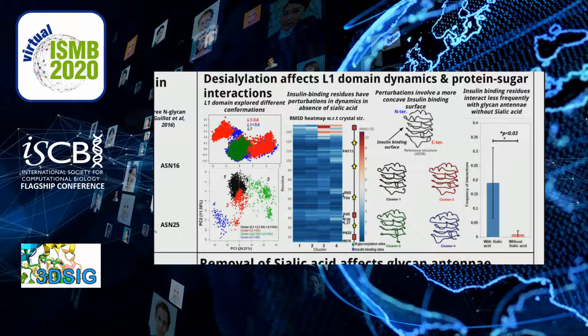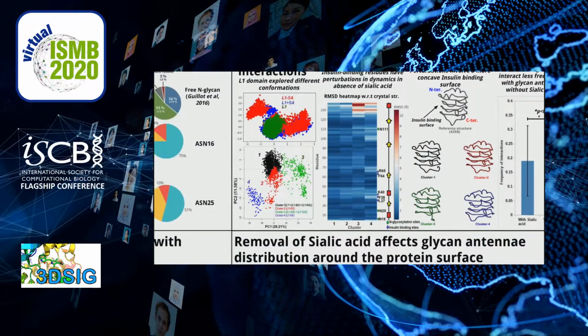Since insulin binding may be adversely affected in absence of sialic acid, we hypothesized that glycan interactions with insulin binding residues may also be affected. We indeed found that residues 38 to 40, of which residues 39 and 40 are insulin binding residues, interact with sugar residues more often when sialic acid is present than when it is absent.